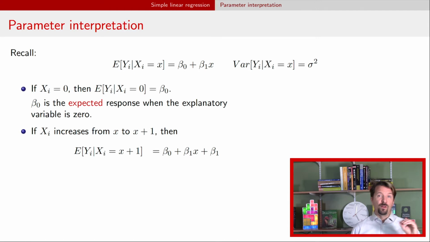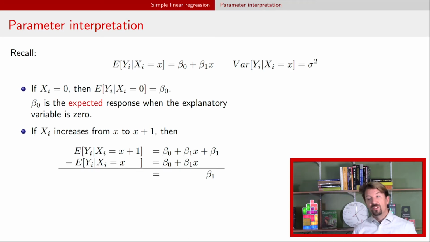Then if we think about what beta 1 means, we have to think about what happens as x changes. In this case, we're going to go from a small value little x to a value little x plus 1. So we're going to calculate the expectation for x plus 1. That's going to be beta naught plus beta 1 times x plus 1. And if we expand that out, we have beta 1 times x plus beta 1. Now we can determine the expectation when we have just x equal to little x. That is just beta naught plus beta 1 times little x. Now we're going to subtract these two, the first line minus the second line. And if we do that, we find that the difference between these two is just beta 1.